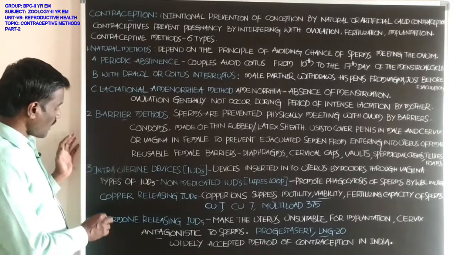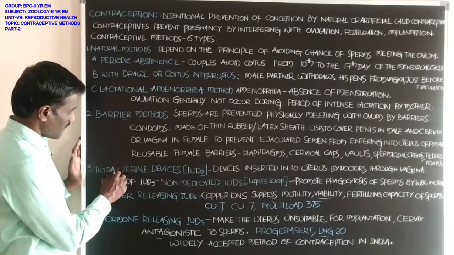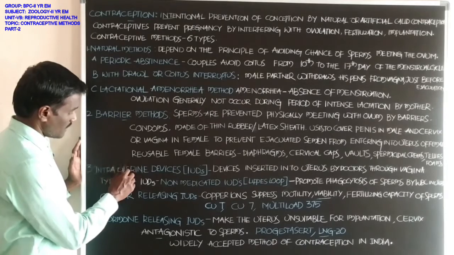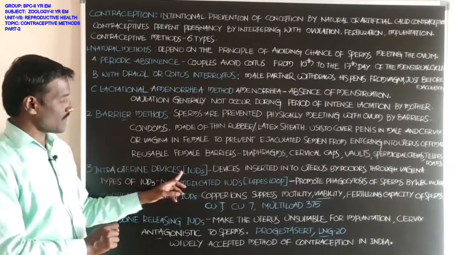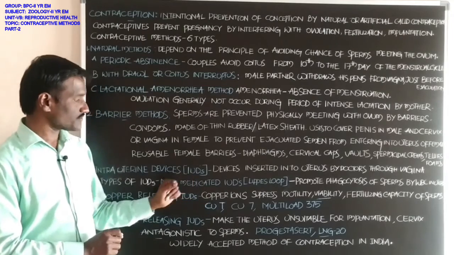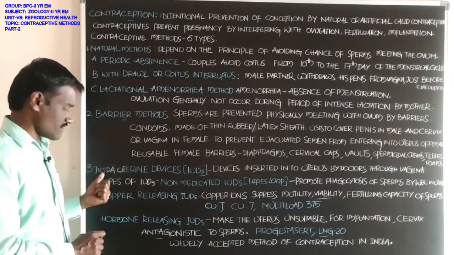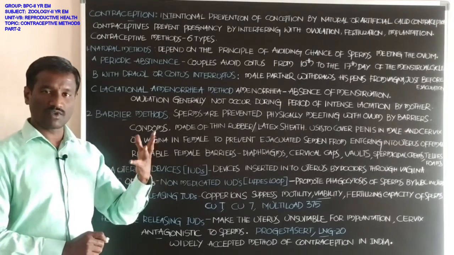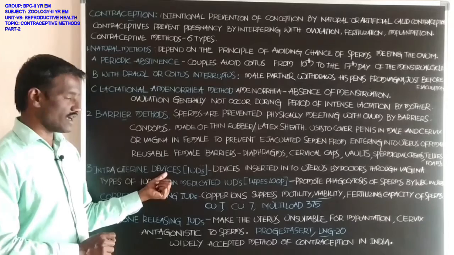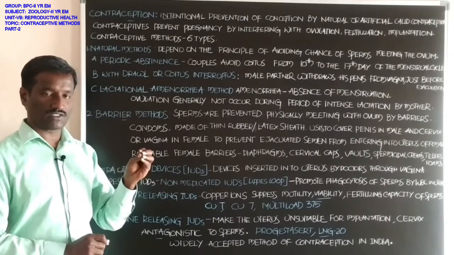Next, student, the third one, intrauterine devices, also called IUDs. Intra means inner part, and uterine refers to the uterus of the female reproductive system. Devices are small instruments.